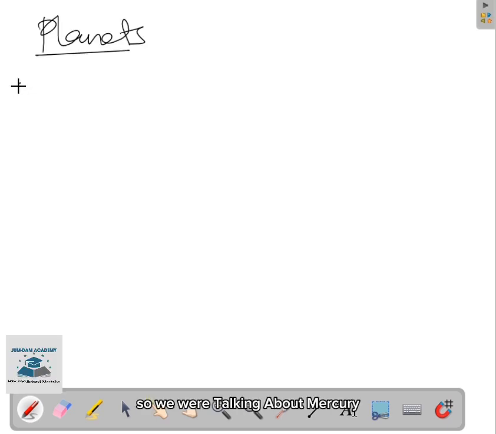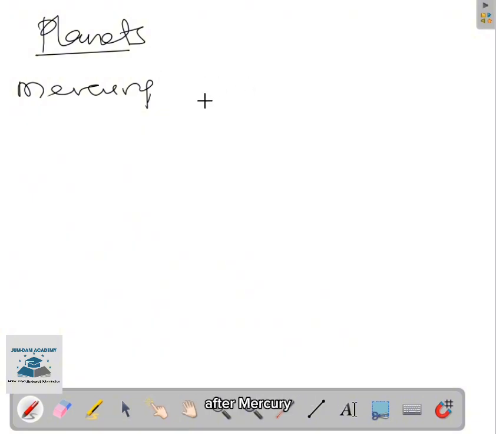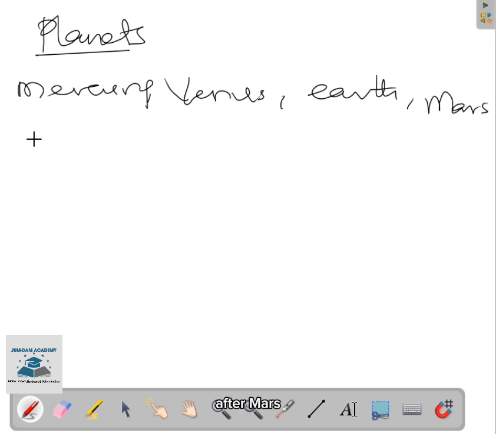So we'll be talking about Mercury. That is the first planet we have. After Mercury, we have Venus. After Venus, we have the Earth. After the Earth, we have Mars. After Mars, we have Jupiter. After Jupiter, we have Saturn.